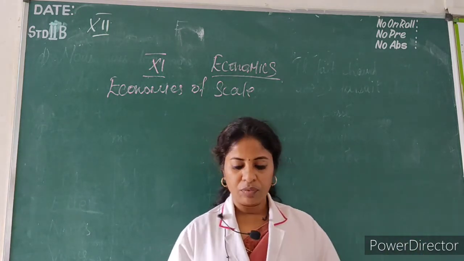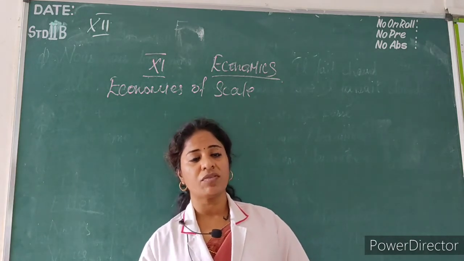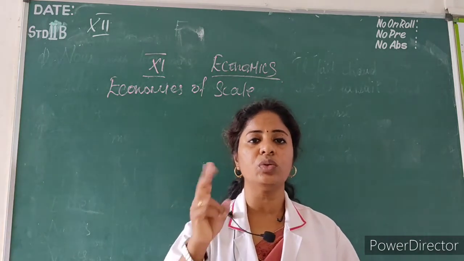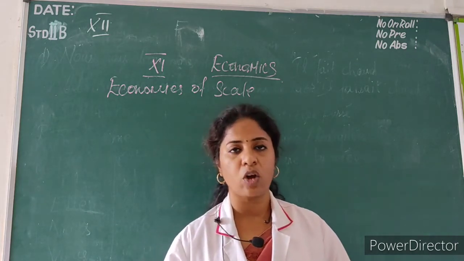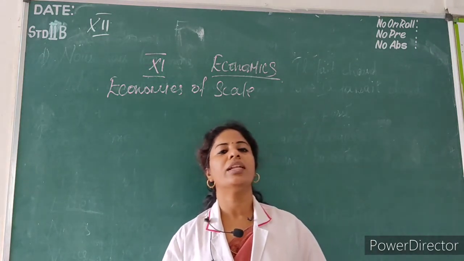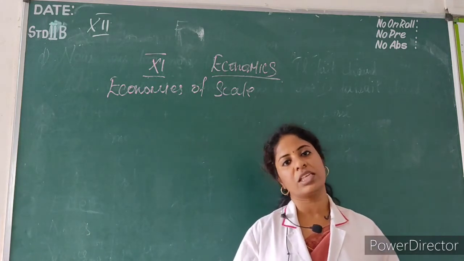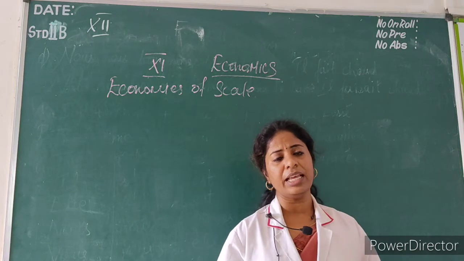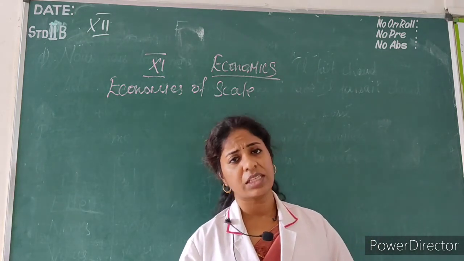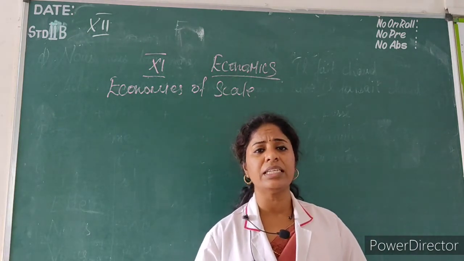Now economies of scale is classified into 2. One is internal economies of scale and another one is external economies of scale. What do you mean by internal?